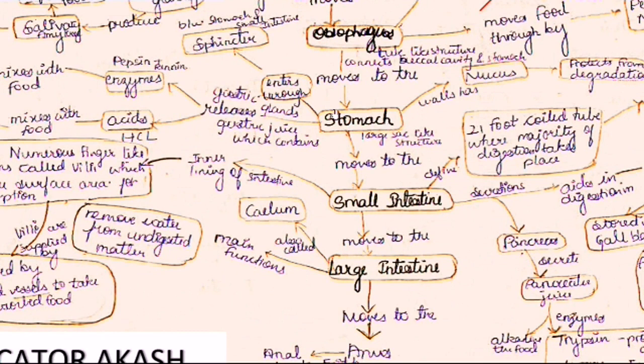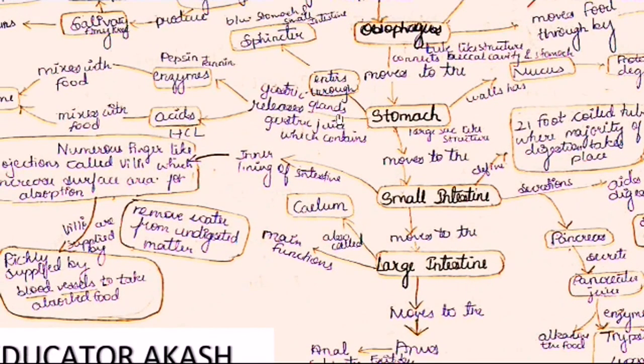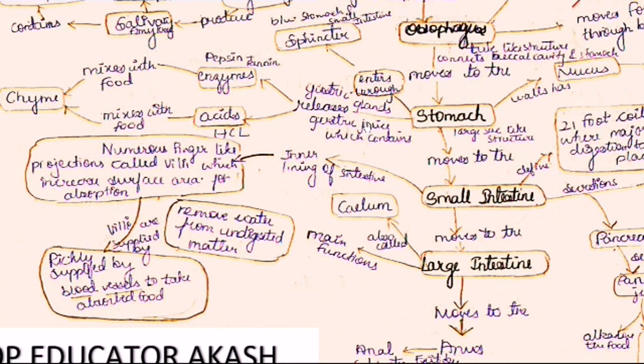Now, as food enters the stomach, it is acted on by many glands, enzymes and acids. So let us study about them. In the stomach there are glands called gastric glands. These glands release gastric juice. Gastric juice contains enzymes as well as acids. What are these enzymes and what are these acids? Let us study.